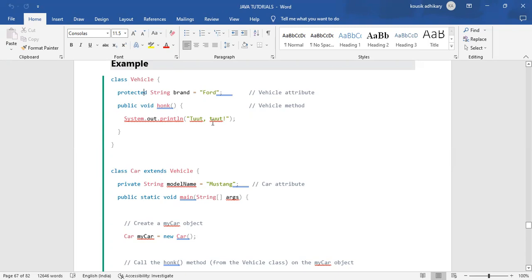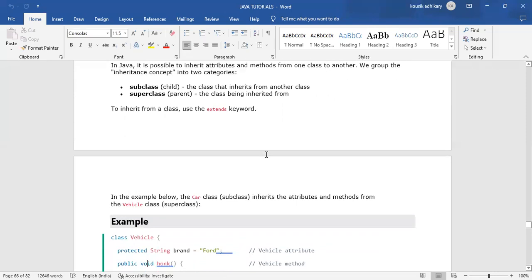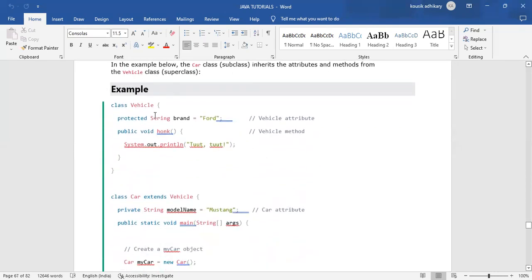That means, as in the theory, the subclass is the class that inherits from another class, and the superclass, or parent class, is the class being inherited from. That means the Vehicle class is the parent class or superclass, and class Car is the subclass of the Vehicle class. So class Car is extending it using the extends keyword.